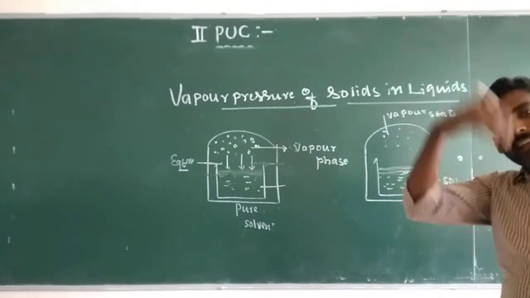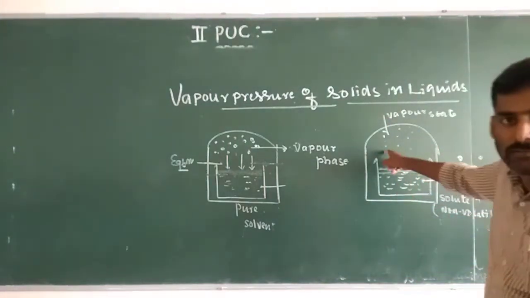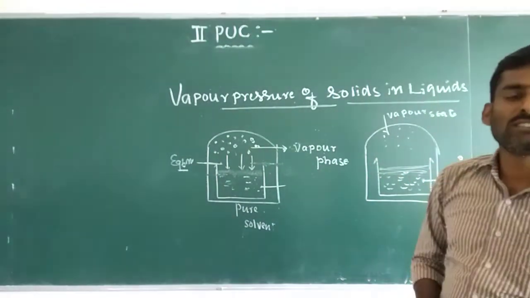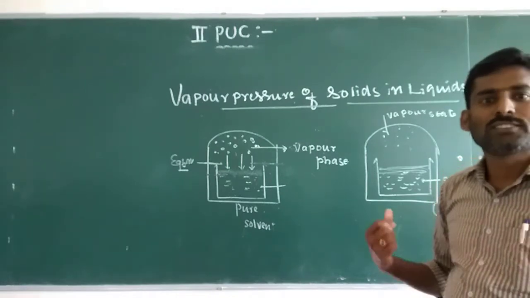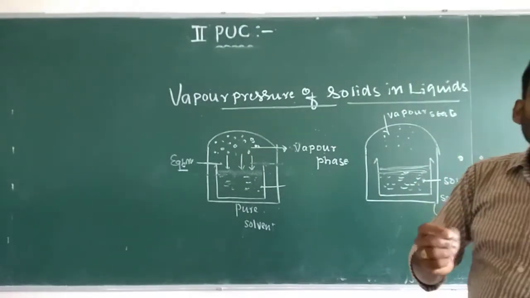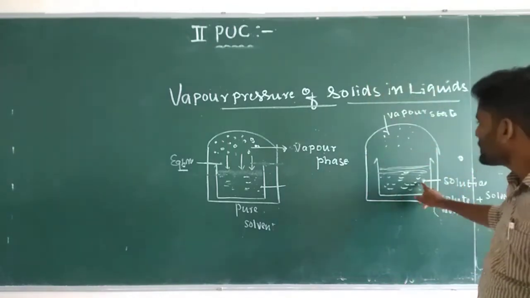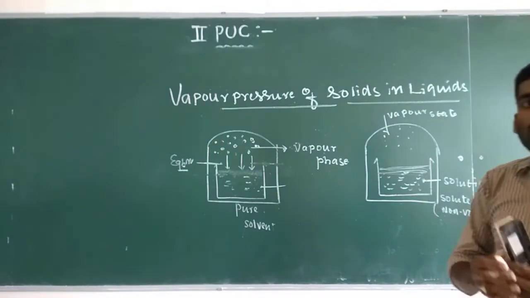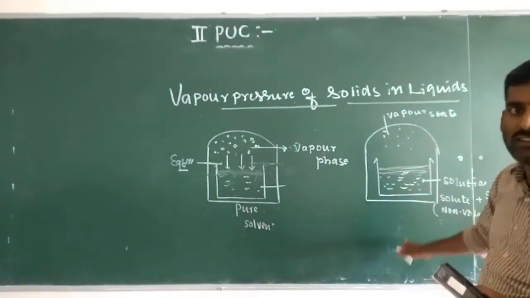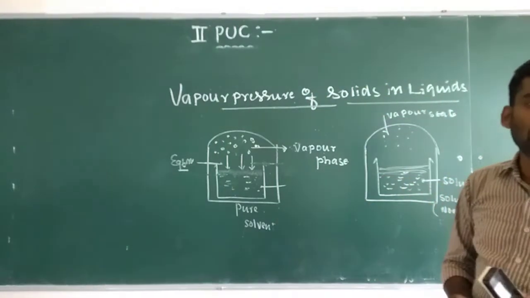If a greater quantity of non-volatile solute is present in the solution, very little vapor pressure is observed. If very little non-volatile solute is present, somewhat greater vapor pressure is observed. So totally, the vapor pressure of the solution is less than the vapor pressure of pure solvent.